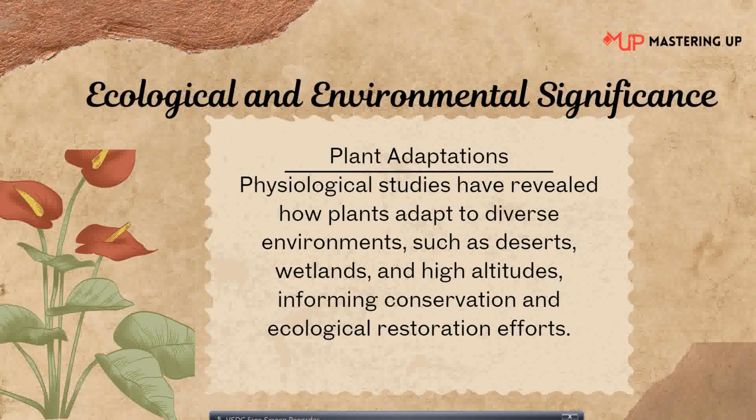Just examine and think that plants are being grown in different areas. Plants are there in high altitude mountain areas, plants are there in wetlands, plants are there in deserts, but their physiology, their anatomy is different, their structure and everything is different. Likewise, their physiological function is also different. There is diverse adaptation of plants to different environmental conditions.